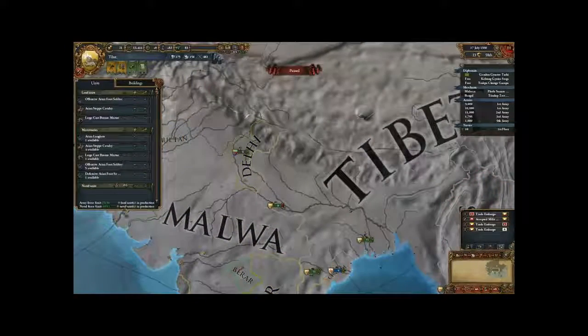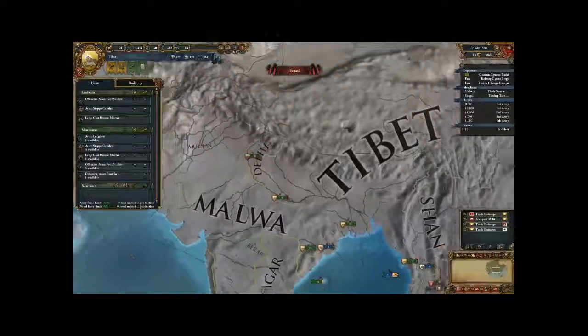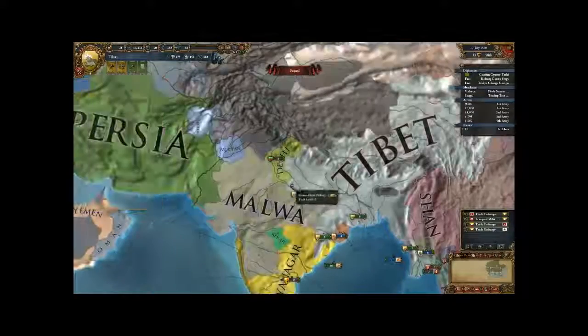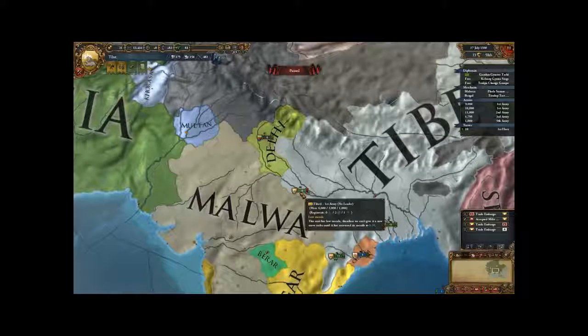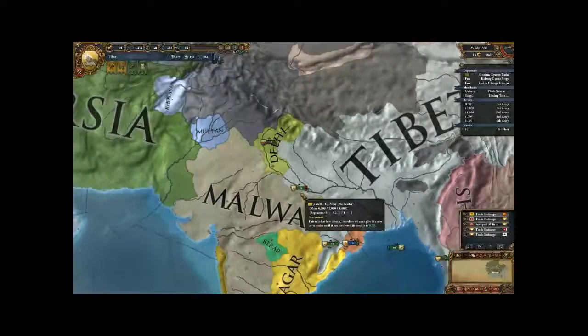Let's take a look at our army force limit. We're at 35 out of 36. That is quite nice, actually. What is in this army? 6,000 infantry, 2,000 cavalry, and 1,000 cannons. Okay.